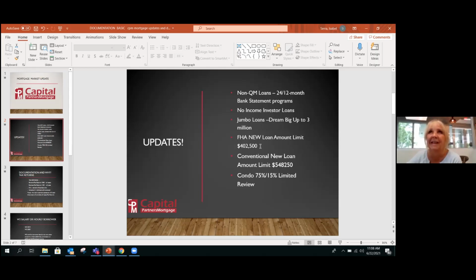They used to be less, 336, I think it was. On your conventional new loans, all the way up to 548,250 is called conventional, standard, conforming. Anything over that will be classified as a jumbo, therefore up to 3 million.